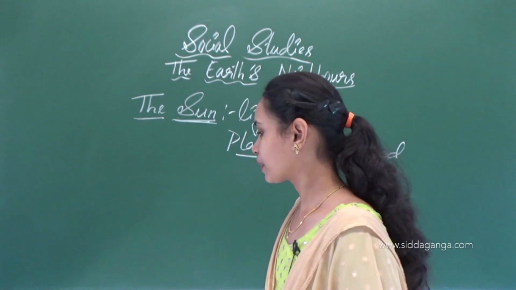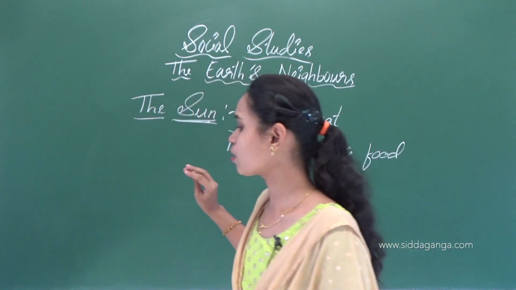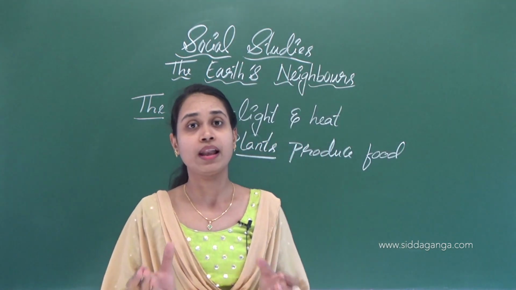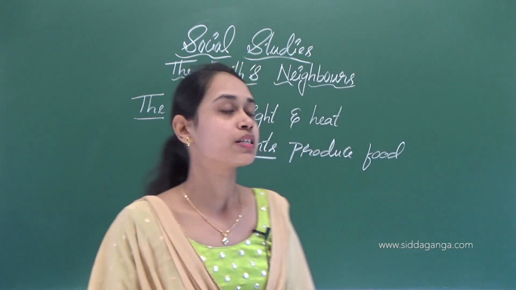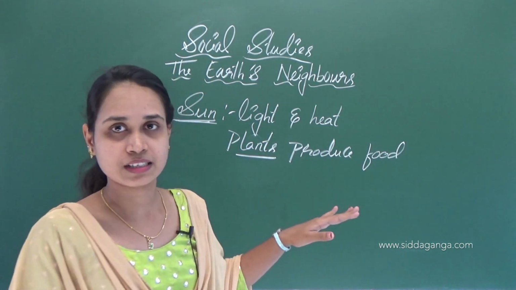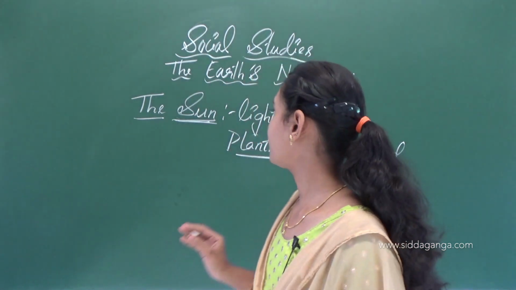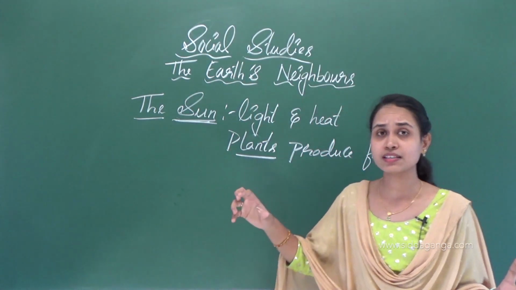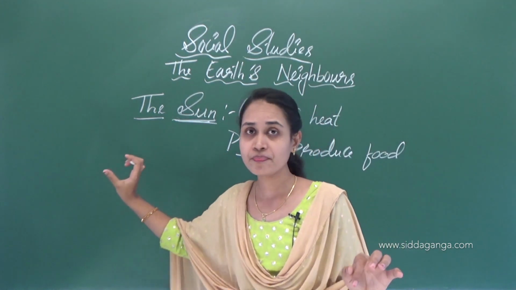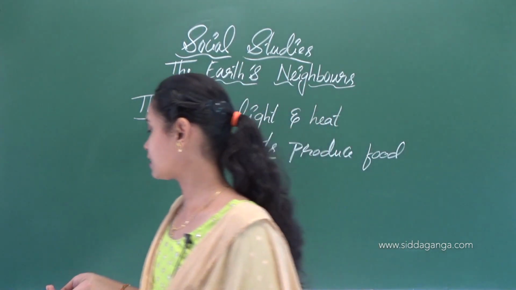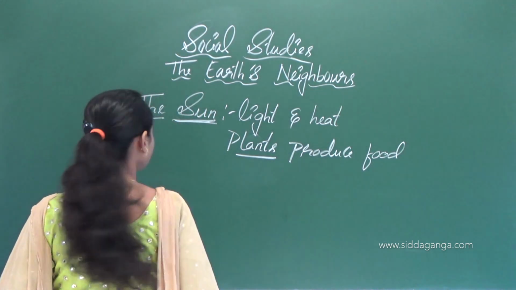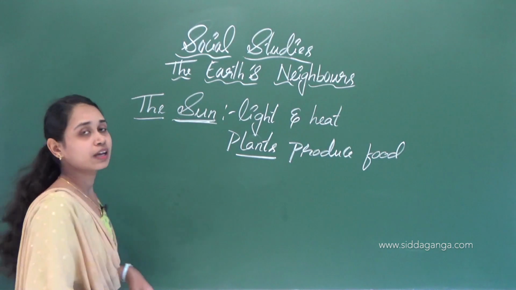The sun is the only body in the solar system which has its own light. I already told you, the sun has its own light, while the moon reflects it. So this is about the sun. Next one is the moon.